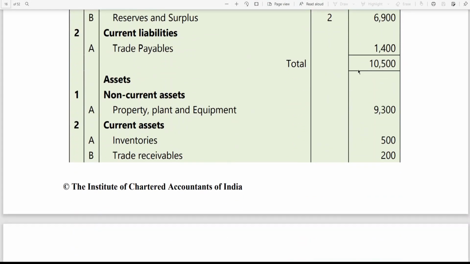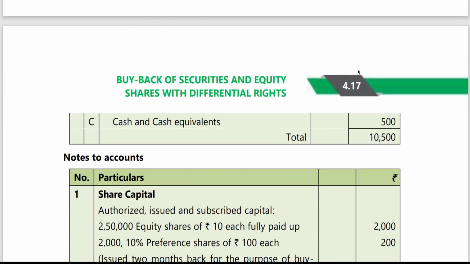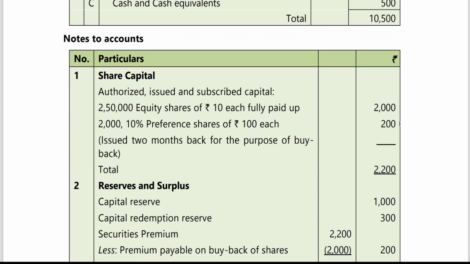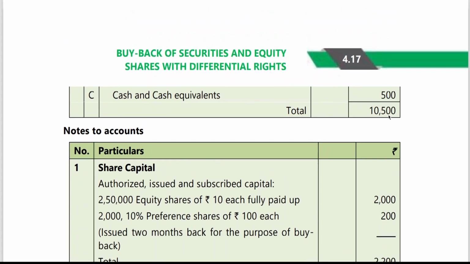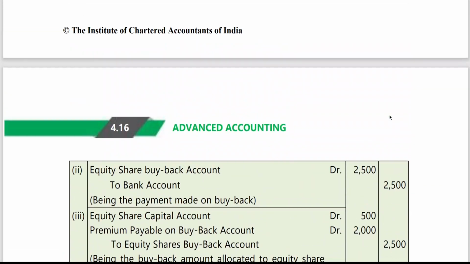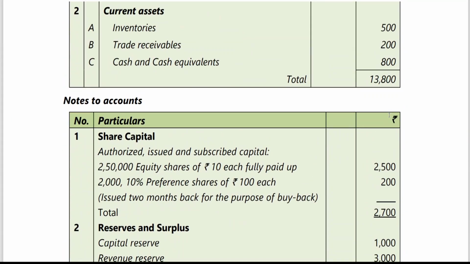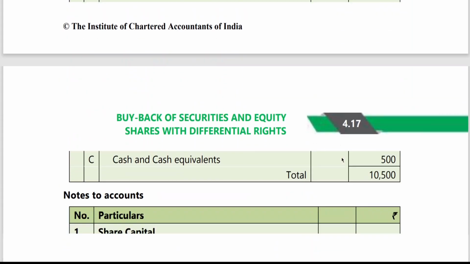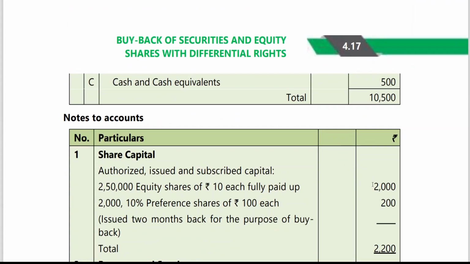I think the balance sheet you all can do. Okay, my dear friends, for notes to accounts, etc., you can do it. There is no change in the preference share capital. Only equity share capital is changing. Earlier it was given, as you are having notes to accounts 2 times. This one is for the source problem. The one more notes to accounts is after buyback, for doing the solution. So from 2500 you purchased nominal value of 500 equity shares for buyback. So 2500 minus 500, you are getting 2000. That's it.